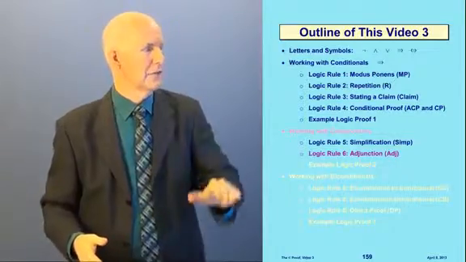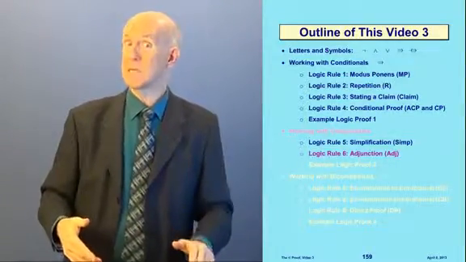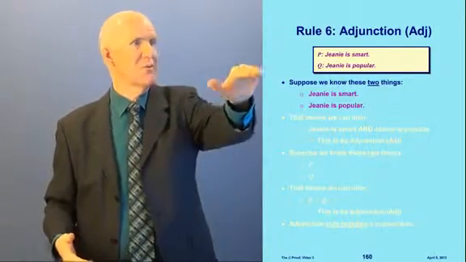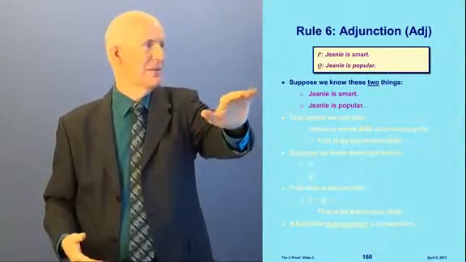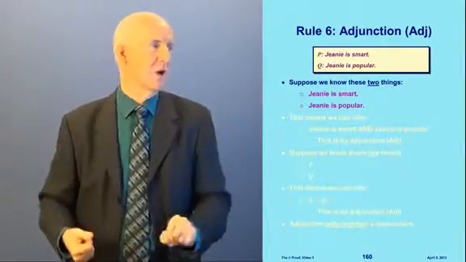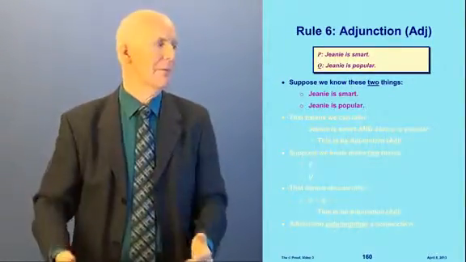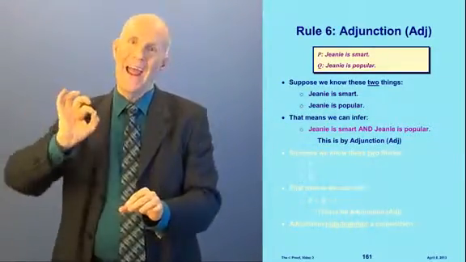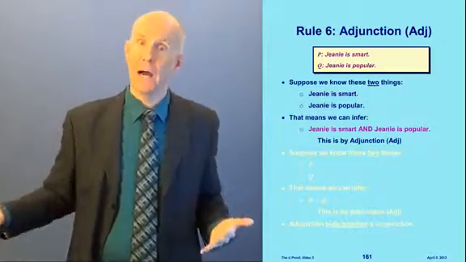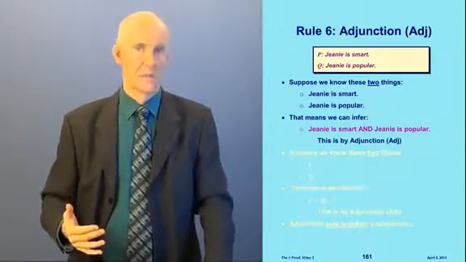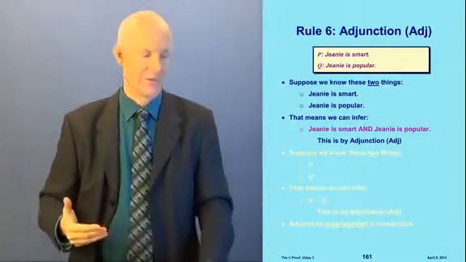Okay? Now let's look at our next rule, which is the opposite, called adjunction. Adjunction, same 2 rules about Jeannie, same 2 statements about Jeannie. Supposing we know 2 things. Supposing we know Jeannie is smart, and we also know Jeannie is popular. Well, that means we can infer that Jeannie is smart and Jeannie is popular, right? This is called adjunction. We're putting the conjunction together.